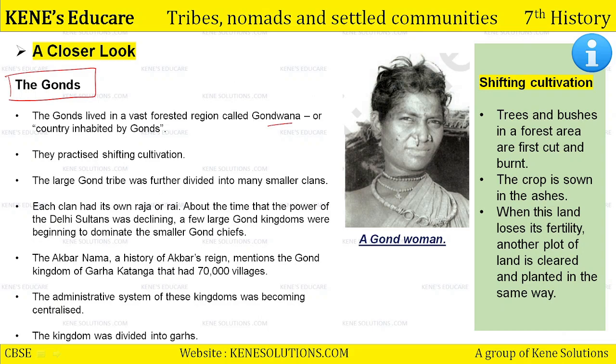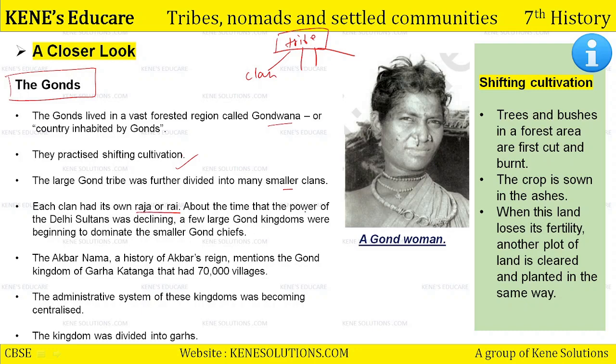They practiced shifting cultivation. These Gonds residing in the Gondwana region practiced shifting cultivation. The large Gond tribe was further divided into small clans. So what is happening now? We are reading about the decentralization, or you can say the administration, of the Gond tribe. That means they had their own tribe, and then that tribe was divided into clans. They made small groups, okay? Each clan had its own raja and rai, whom we call Rai Sahab, okay?